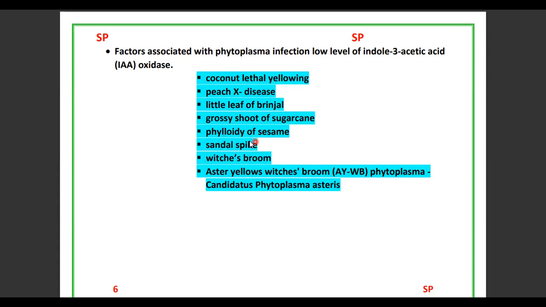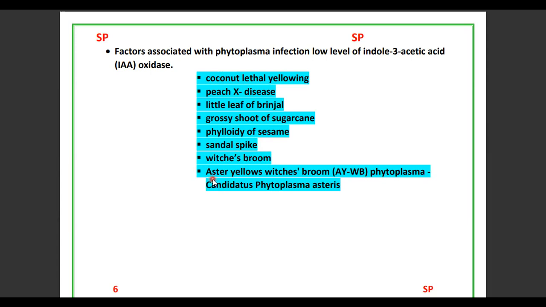Sandal spike, one of the most important diseases, is also caused by phytoplasma. Now it is called Candidatus phytoplasma. Witches' brooms is another most important disease. All witches' brooms are caused by phytoplasma. One of the best examples,